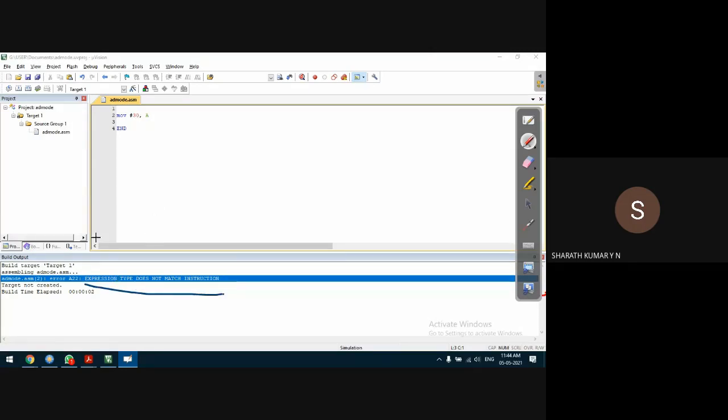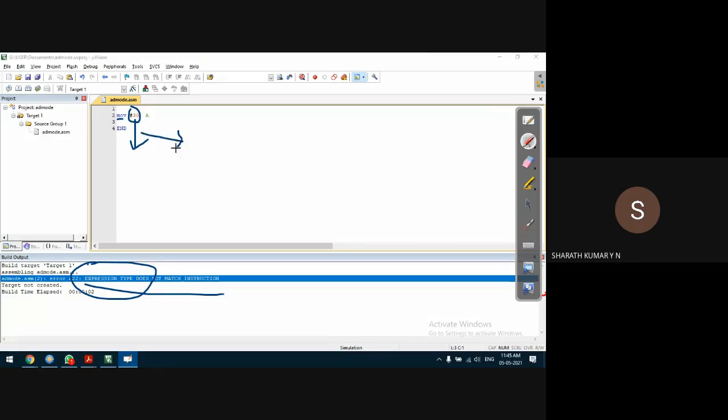That is, expression type means this destination argument does not match the instruction. Move does not expect immediate data in the destination. It's not expecting immediate data in the destination. Okay, it has to be something else.